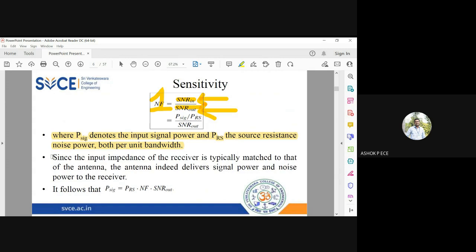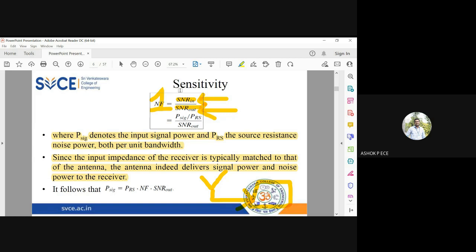In an actual application, the receiver is connected to an antenna. In the receiver, first you have an antenna, and this antenna is connected to your receiver amplifier. This antenna is open, in free space, so it can pick up noise also. If it picks up noise, it goes to the amplifier, and the amplifier will start amplifying even the noise. The amplifier is not an intelligent device. It will amplify whatever is presented to it, right? So if the antenna is very sensitive to noise and picks up noise signals, the amplifier will just amplify the noise, which will increase your noise figure.